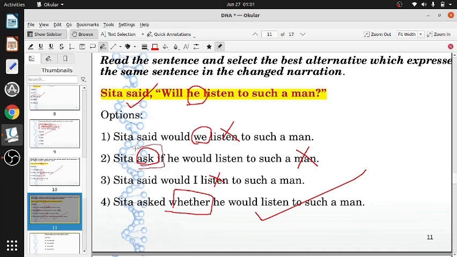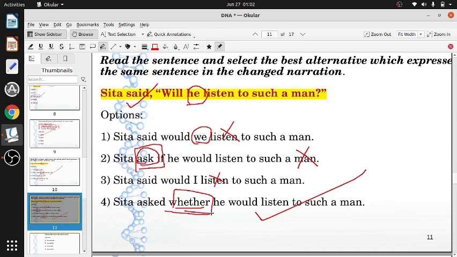So this option would also have been correct if it had been in past tense. If the word asked had been in past tense, then it would have been a correct option. But it is present tense, so the only correct option is this one. All questions where you have a yes or no option should have the word whether, or if. She asked if he would listen to such a man, that is also correct.